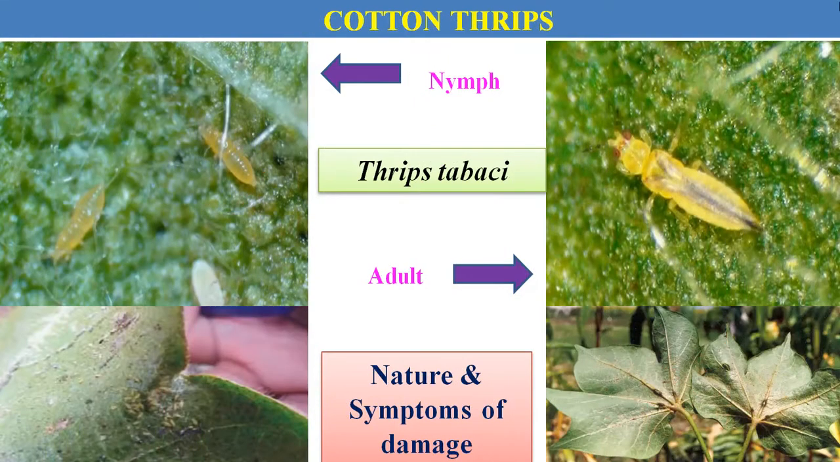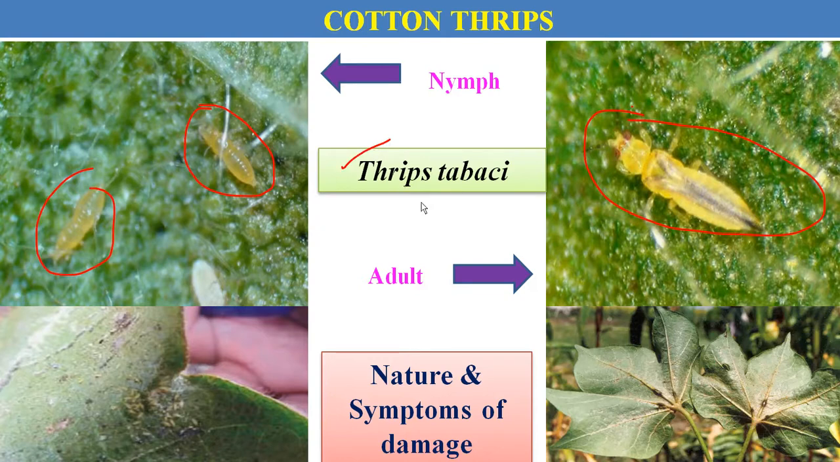Then next is thrips. It is also a sucking pest, but there is one difference between the other sucking pests and thrips: in thrips the right mandible is absent. Hence the mouthparts of the thrips are of the rasping and sucking type instead of the piercing and sucking type. These are the nymphs of cotton thrips, and this is the adult thrips. Both nymphs and adult are the damaging stages because it is a sucking pest, and the species which infests the cotton crop is Thrips tabaci.